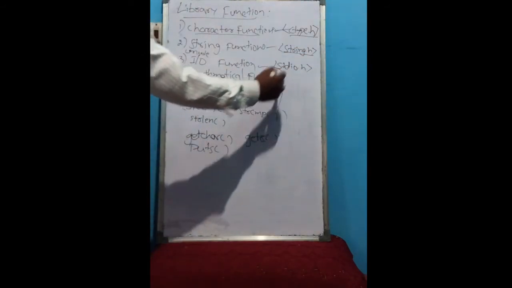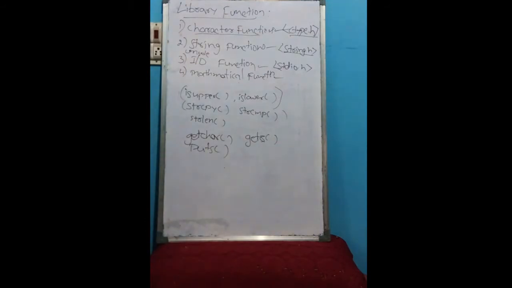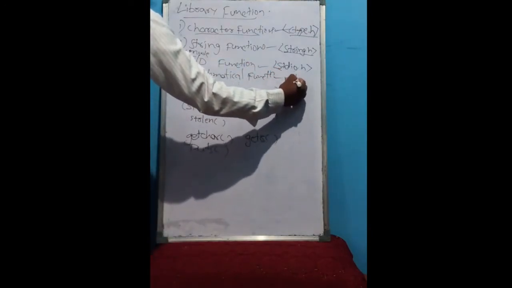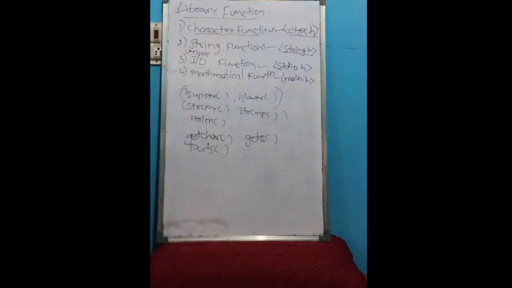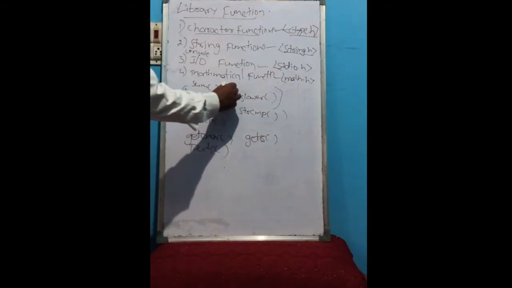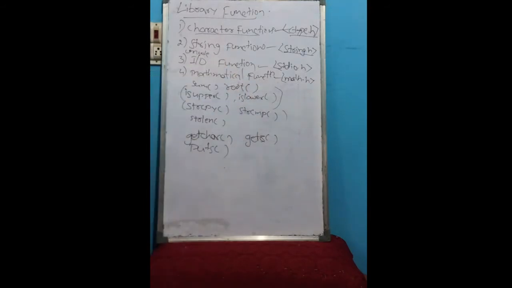Next, mathematical functions. As I already told, these perform mathematical operations like addition, subtraction, finding the root, or finding a prime number. For all of these, some predefined functions are there. To use those functions, we should include the file math.h. This is the header file we include in the include section to use the mathematical functions, such as root. These are the predefined functions we are using in our program.